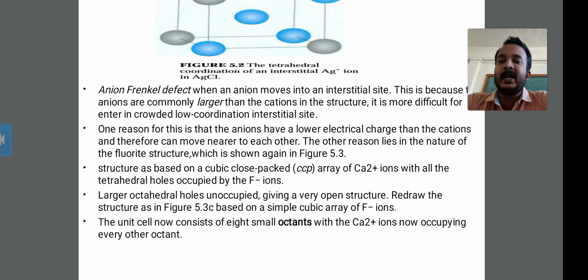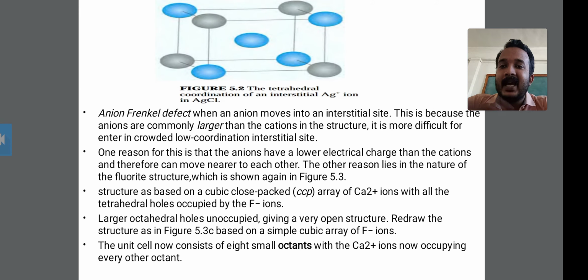In this anion Frenkel defect, an anion moves into an interstitial site. Anions moving into an interstitial site is difficult because anions are commonly larger than the cations in this structure. Look at this 5-point structure, the tetrahedral structure.